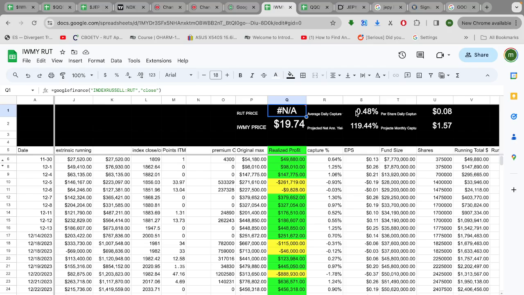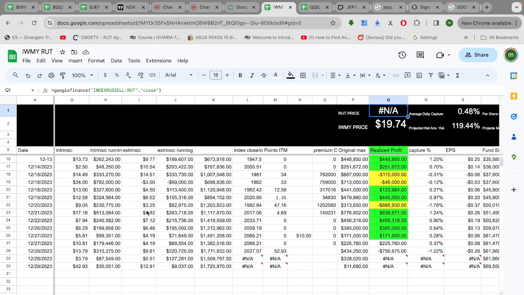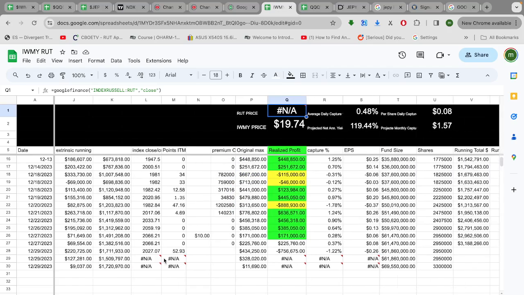And I know extrinsic is important also. Generally, extrinsic and intrinsic are pretty close to the same number anyway. Let me see if I have a way to show you that. Anyway, as we get closer to the end of the month, I will start breaking it out into extrinsic and intrinsic. But earnings per share tells a pretty good story.